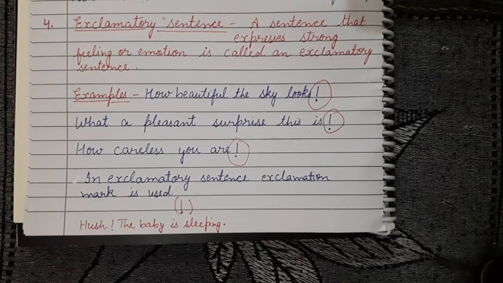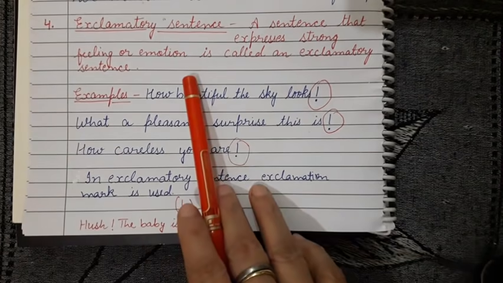So an exclamatory sentence expresses a strong feeling or emotion. Clear?